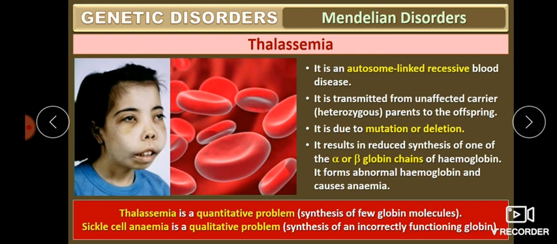That is thalassemia. What is sickle cell anemia? It is a qualitative problem. Qualitative problem means the disc-shaped biconcave RBC is changed to a sickle shape. That is, the quality of the RBC is changed, whereas in thalassemia the quantity is changed. That is the difference.